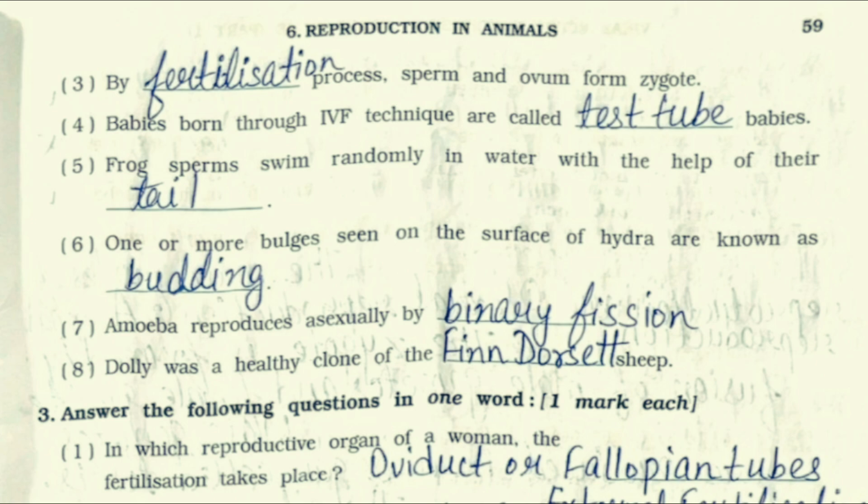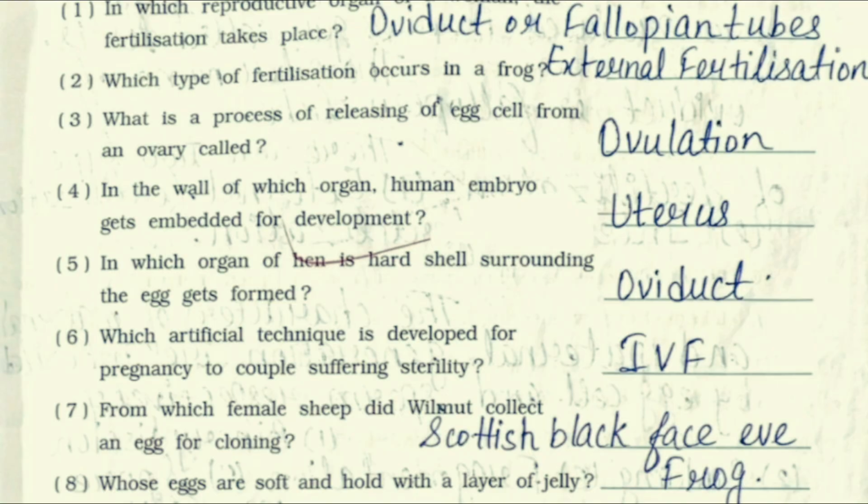Seventh, amoeba reproduces asexually by binary fission. Eighth, Dolly was a healthy clone of the Finn Dorset sheep. Now question number 3, answer in one word. First one, in which reproductive organ of a woman does fertilization take place? It is oviduct or fallopian tubes. Second, which type of fertilization occurs in a frog? It is external fertilization.